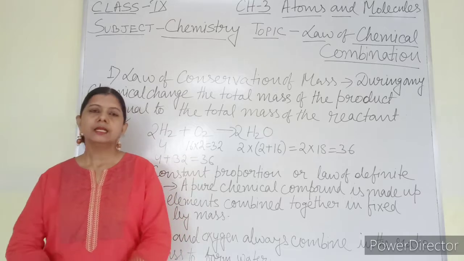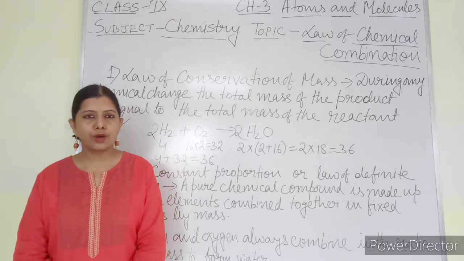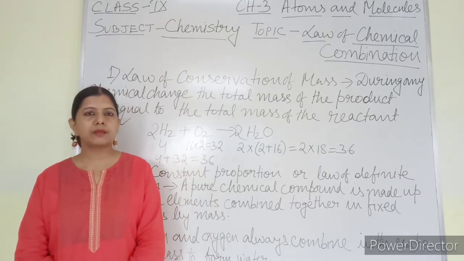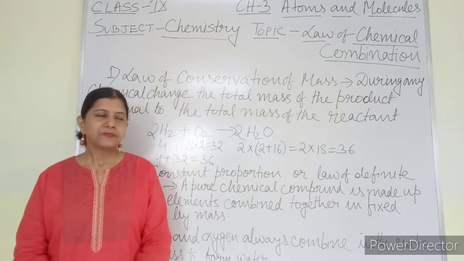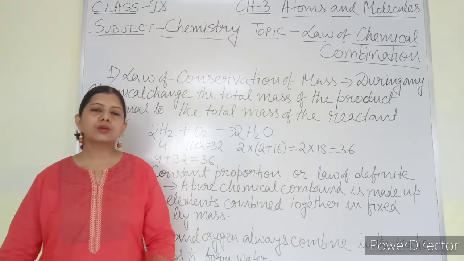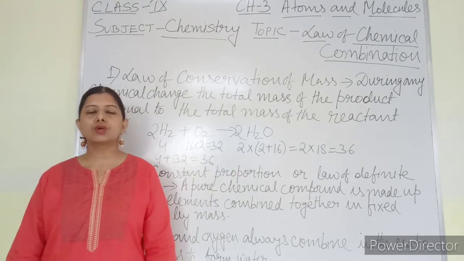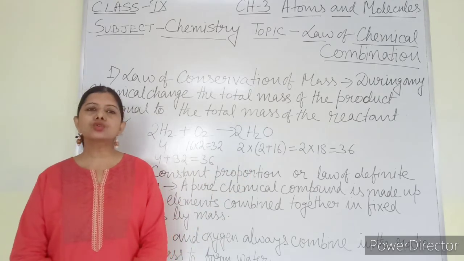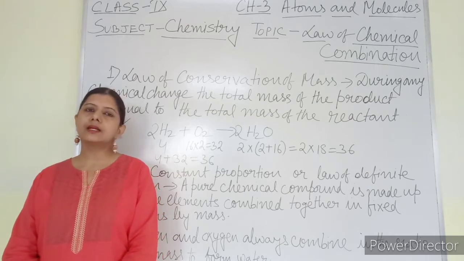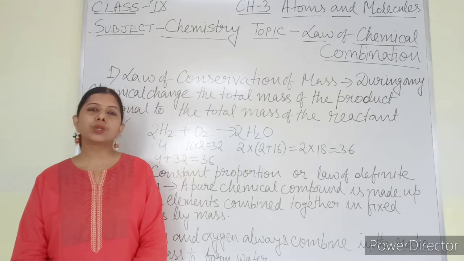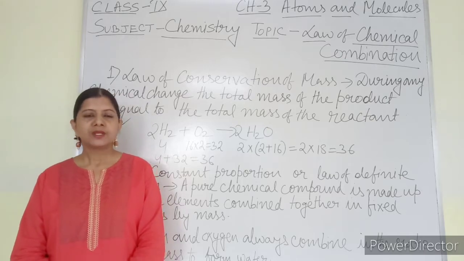For combining, these rules are followed, and we have found experimentally that this is true for each and every case. Today I am going to discuss 3 rules, although in your book 2 rules are there. One extra rule you will learn in a higher class, but I am going to give you a hint about that rule also.